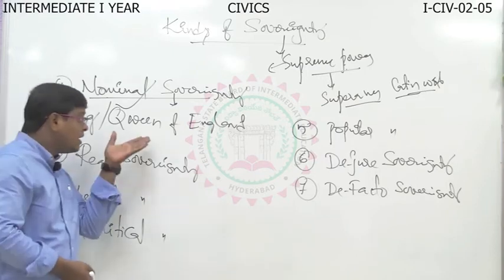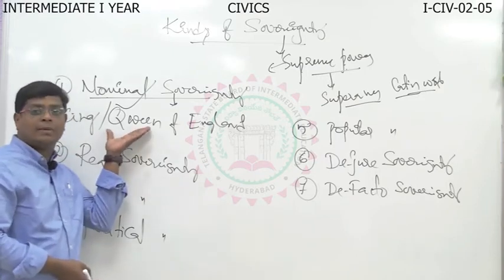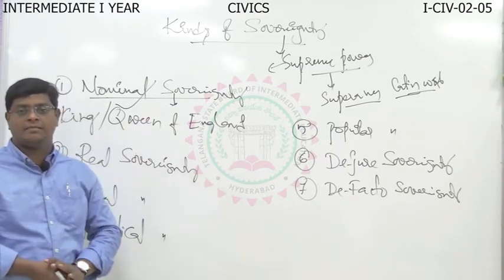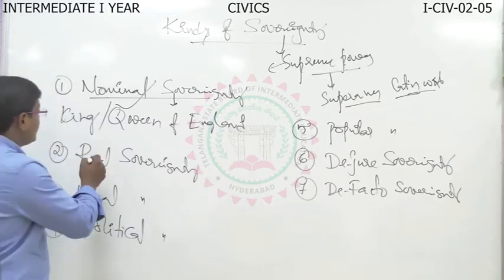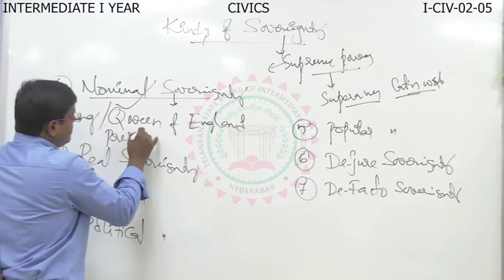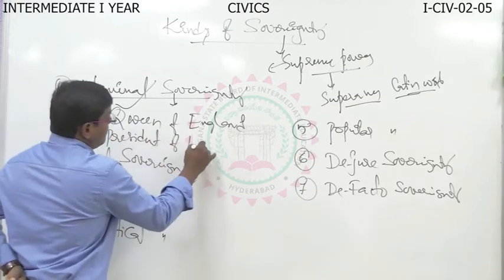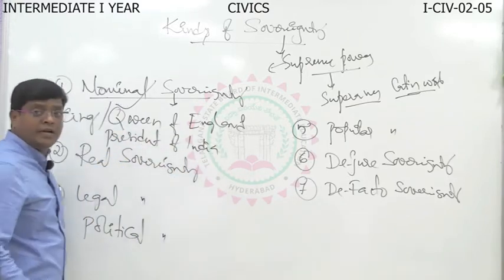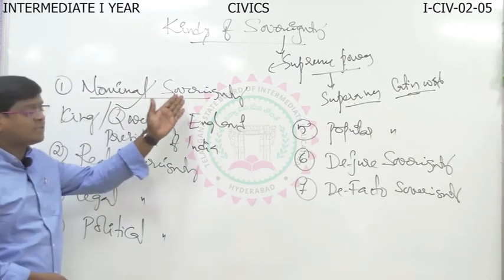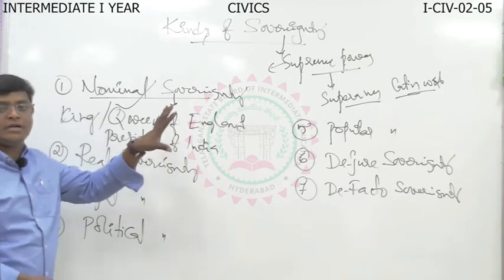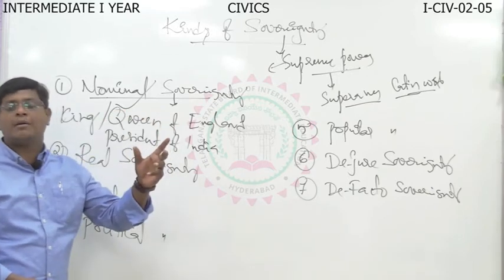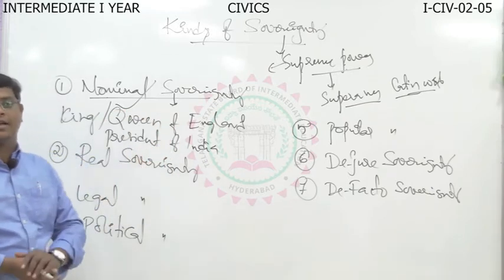That's why they enjoy the powers by namesake. In India, who is the nominal sovereign? The President of India. The President of India is the best example of nominal sovereign, because on the name of the President, all those powers are enjoyed by the Prime Minister of India.